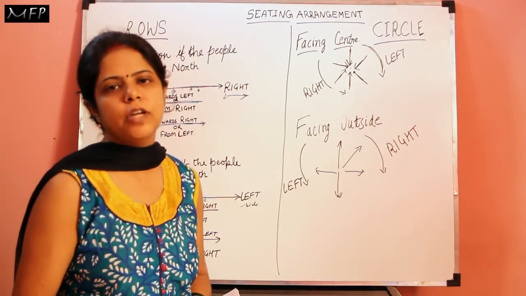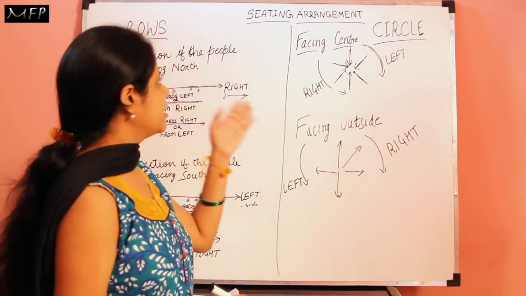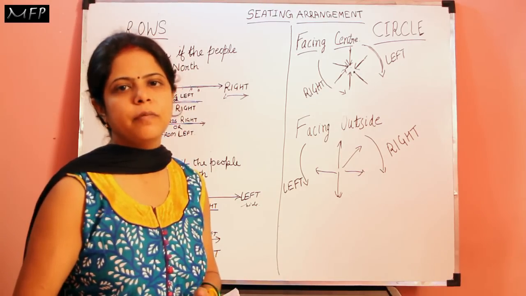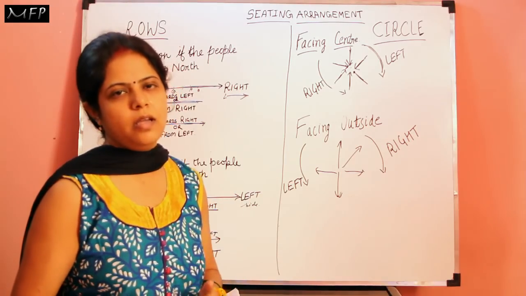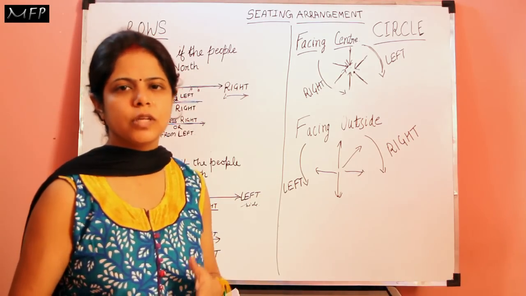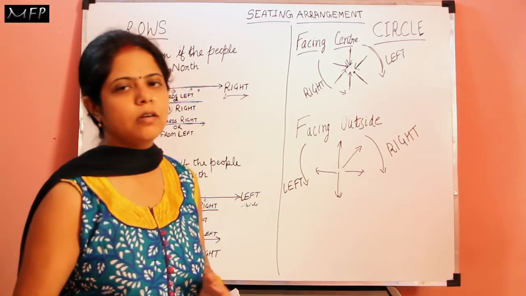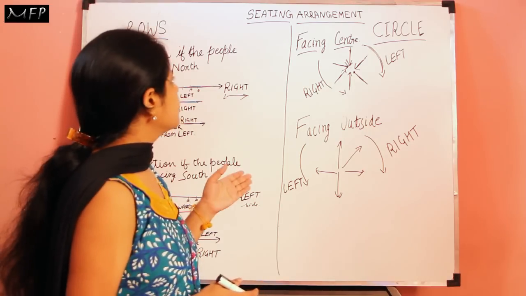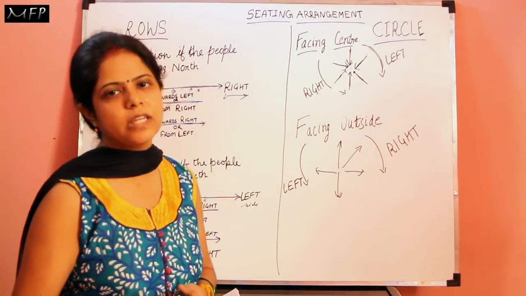Hello friends, today we will discuss a very important topic of reasoning, that is seating arrangement. In seating arrangement, as we all know, these types of questions are based on information and conclusion. Questions are also given and we have to find the conclusion, but we have to first arrange them so as to find the solution.